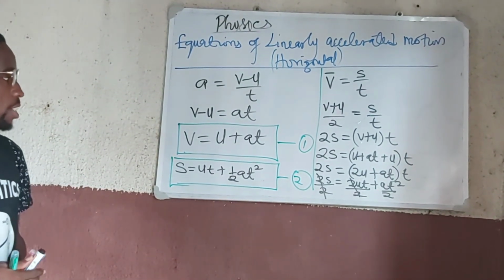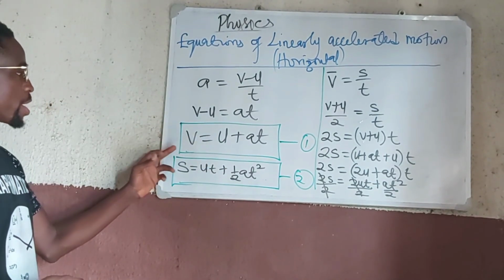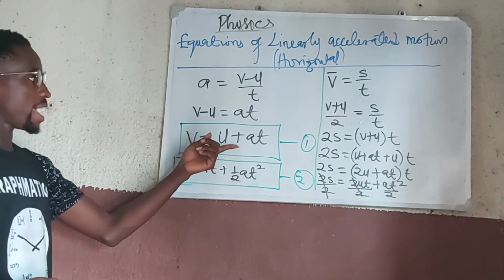Now let's derive a third one. You can see that in this first equation, we omitted s. There was no s.